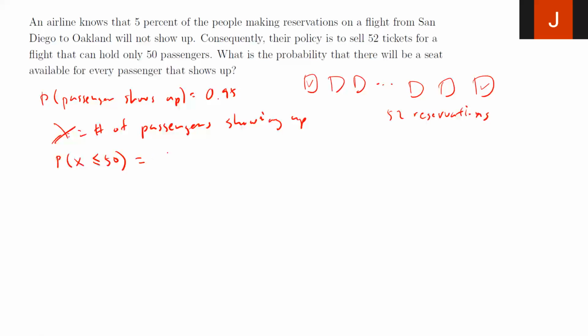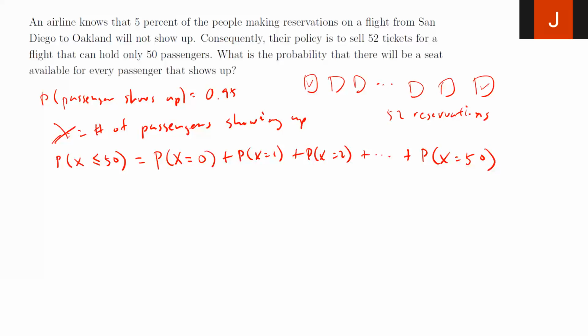So if I rewrite this, this is the same thing as saying the probability of x equals 0, we could have 0 people show up, we could also have 1 person show up, we could also have 2 people show up, all the way to 50 people show up. As long as there are no more than 50 people, everybody's happy. Now this is very cumbersome. You don't want to do the whole thing. This is going to be a very long process.